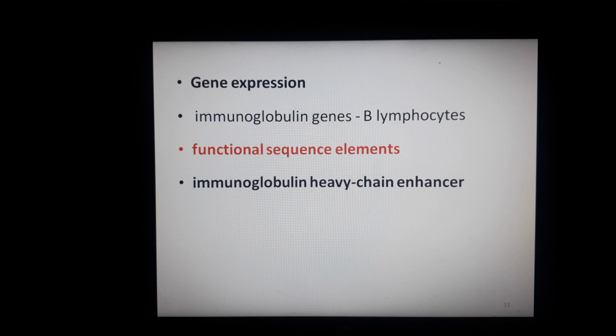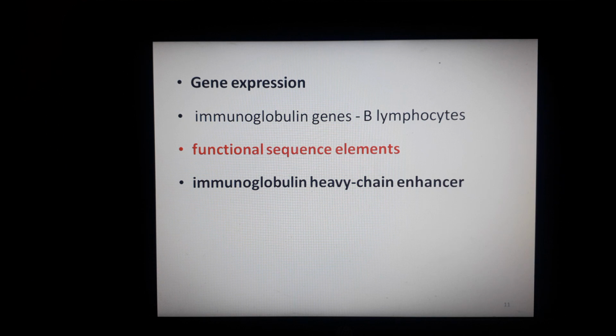So this regulatory sequence is at least partly responsible for tissue-specific expression of the immunoglobulin gene in the appropriate differentiated cell type. The immunoglobulin enhancer is active only in lymphocytes.